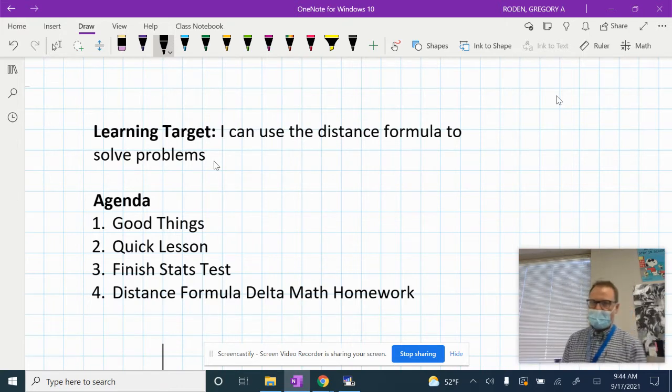All right, so guys, today we're going to talk about the distance formula. I know it's a little off topic right now. We'll get back to those scatter plots on Monday or Tuesday. I'm going to need more time on scatter plots. So here's what I want to do. I want to do a quick lesson on the distance formula. And then I do have a Delta Math homework for you on it, okay? It's due Monday, so you guys are going to have some time to get that done. I will try to get done as quick as possible so you guys can finish your test, and then you can finish the homework in class if there's time.